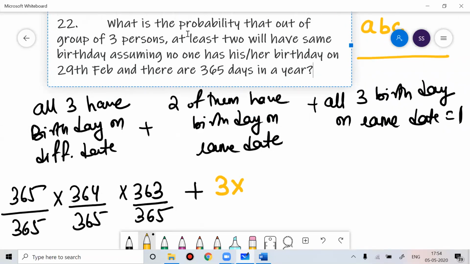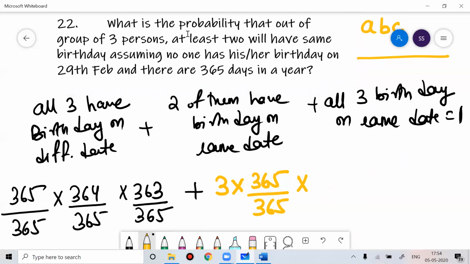And 3 into, two of them have birthday on the same date. The first is 365 by 365. Sorry, the second person should have birthday on the same date, that should be 1 by 365. Into the third one should have birthday on any other date except this date, that would be 364 by 365.